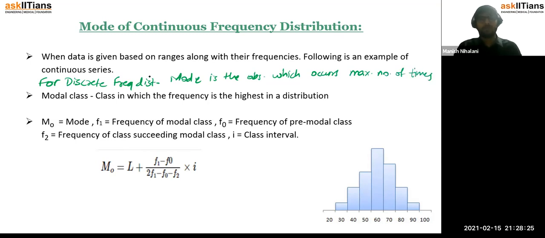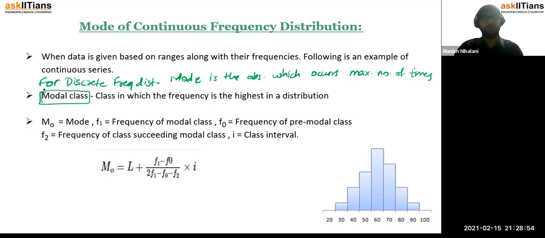So we would now need to find the mode for a continuous frequency distribution, right? For a continuous frequency distribution, again we would not know which observation is occurring the maximum number of times, because the observations would be grouped, right? So when they are grouped, how would you know which observation is occurring the maximum number of times? So for that, again you need to first find the modal class.